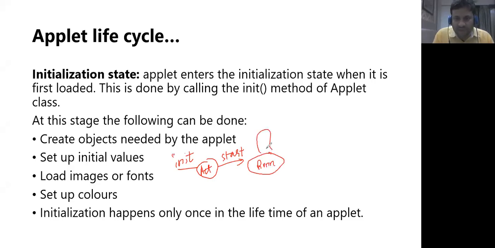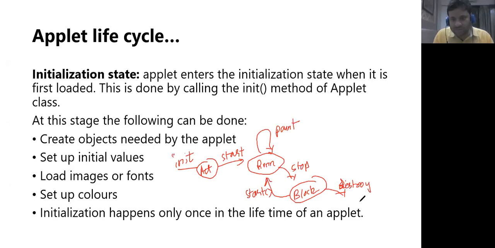We have paint, it continues to be in that state, and then stop, it goes to block, and we can restart it using start again. And then if we use destroy, it goes to dead state. This is how the life cycle goes. You can just understand this.